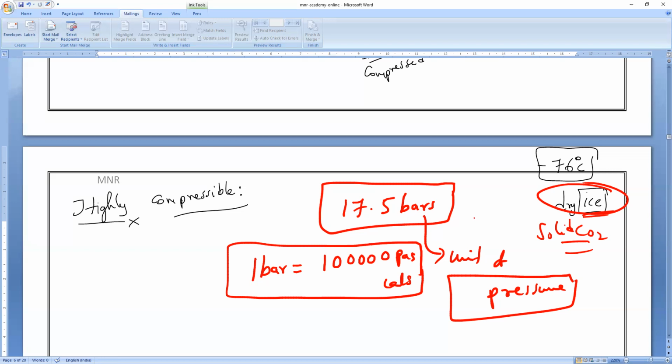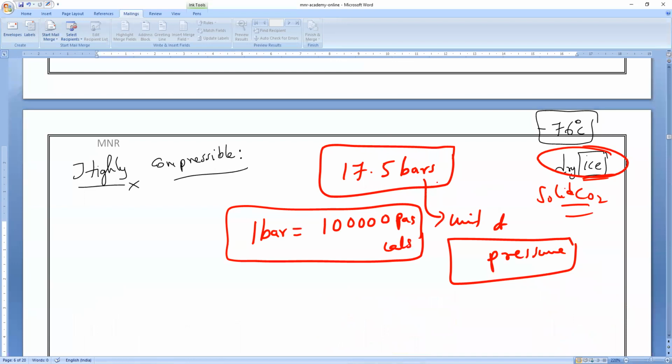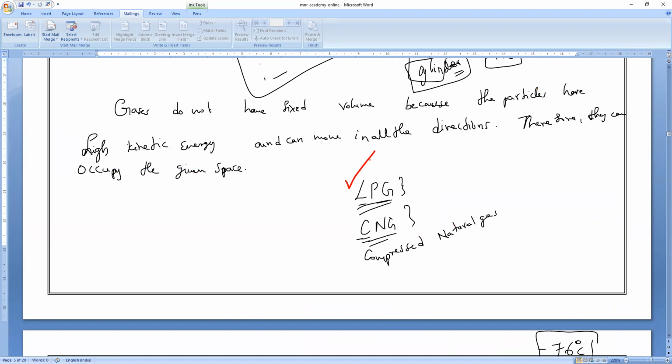That is why LPG stands for liquefied petroleum gas and CNG stands for what? Compressed natural gas. So at almost 17.5 bars pressure, we are storing this gas inside the cylinders. Liquefied petroleum gas is actually a gas, and when it is coming out from the cylinder it is also gas only. But inside, what is the state of the gas? Liquid state or gaseous state?